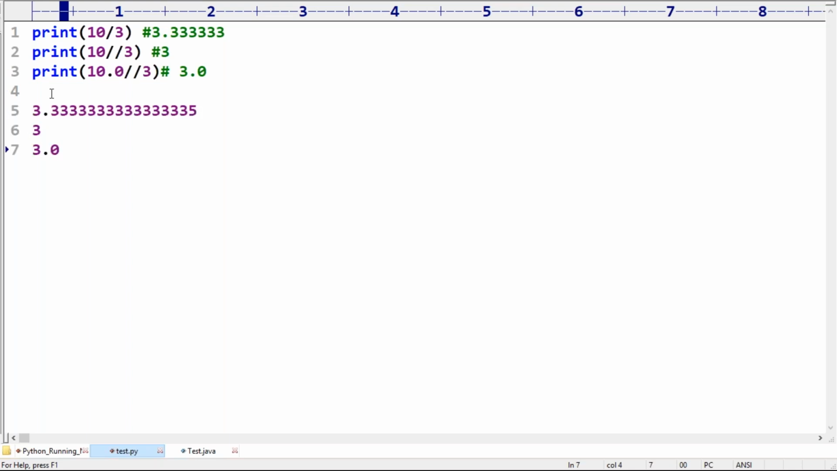Are you feeling comfortable? Yes, friend. Boss, I want only the floor value. It may be int or it may be float. No problem. Then we require to go for floor division.